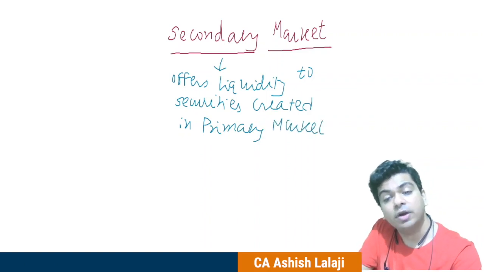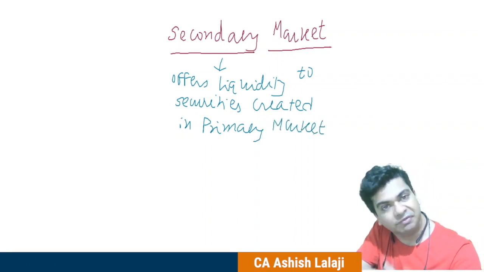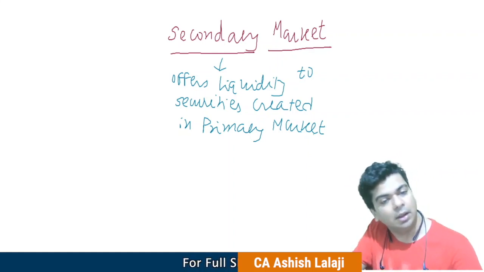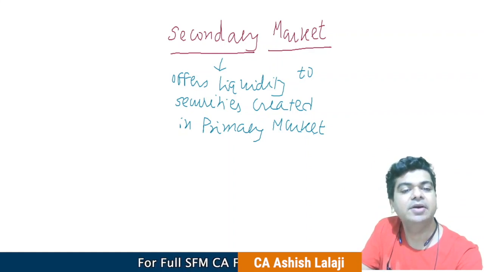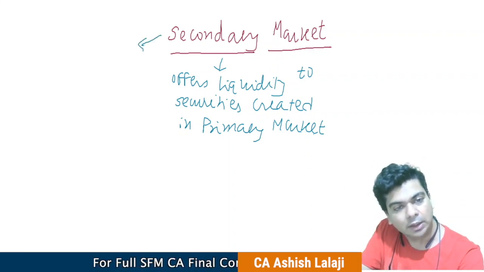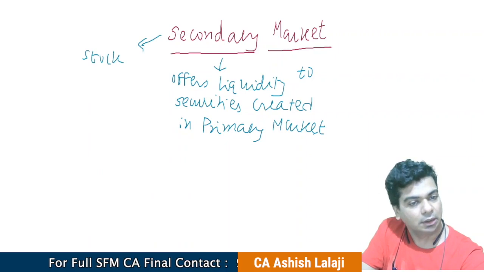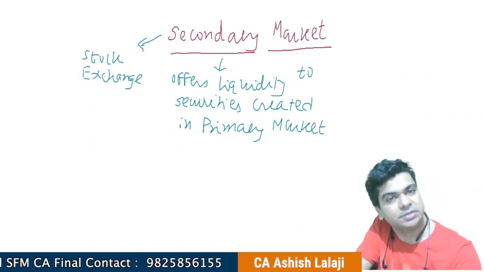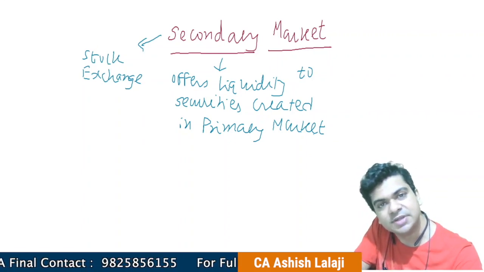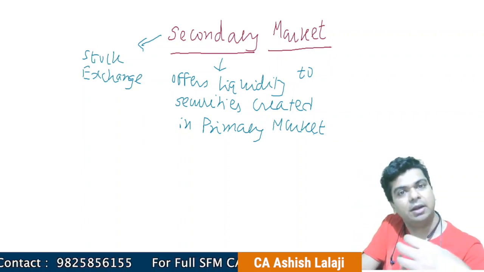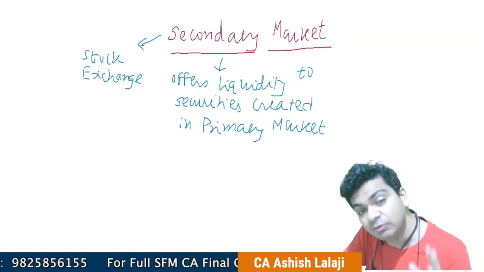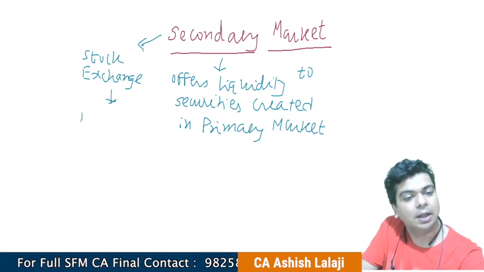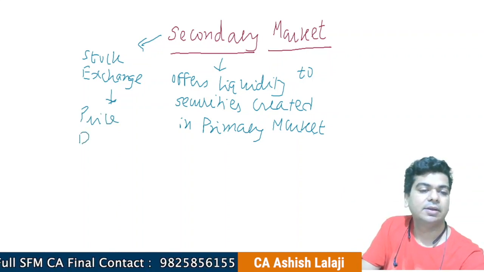So if the security created is, let us say, equity shares, then equity shares will be listed in the secondary market. That's the reason I was saying that secondary market is nothing but the stock exchanges, right? It can even be a commodity exchange, but we are limiting ourselves to the stock exchanges as far as this episode is concerned. So secondary market is offering not just liquidity. Stock exchanges also offer price discovery.